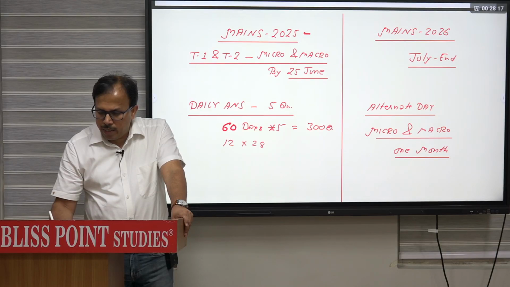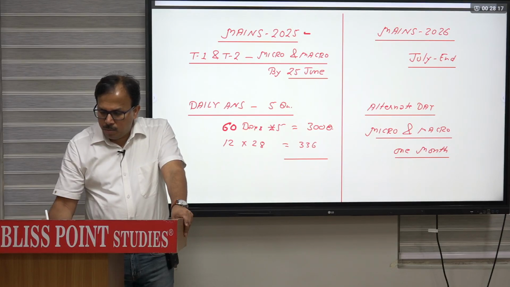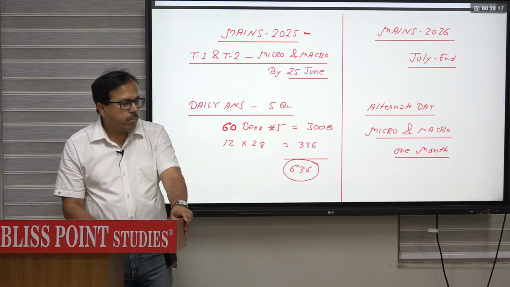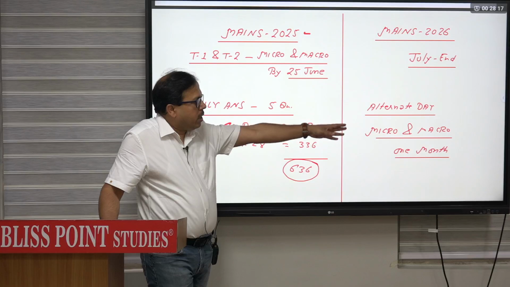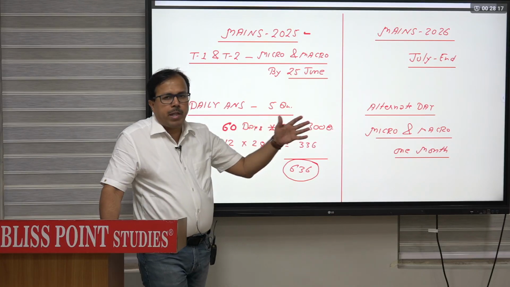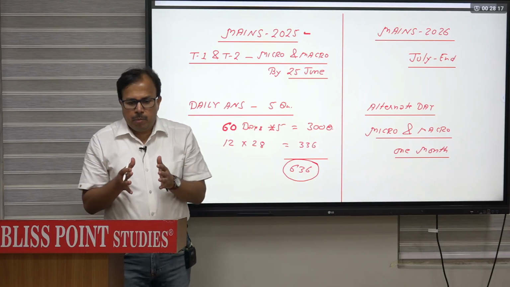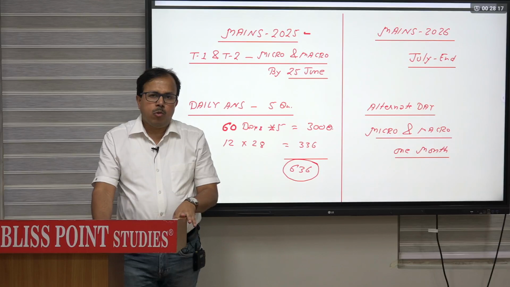Every test has 28 questions. I think it is 336. So the total number of questions that you are attempting is about 636. Good enough number of questions. Okay, keep the pattern the same in both. Here also you have to do the 60 days of daily answers, but you can spread it out. Rather than completing in 2 months, you can spread it over 4 months. Clear?